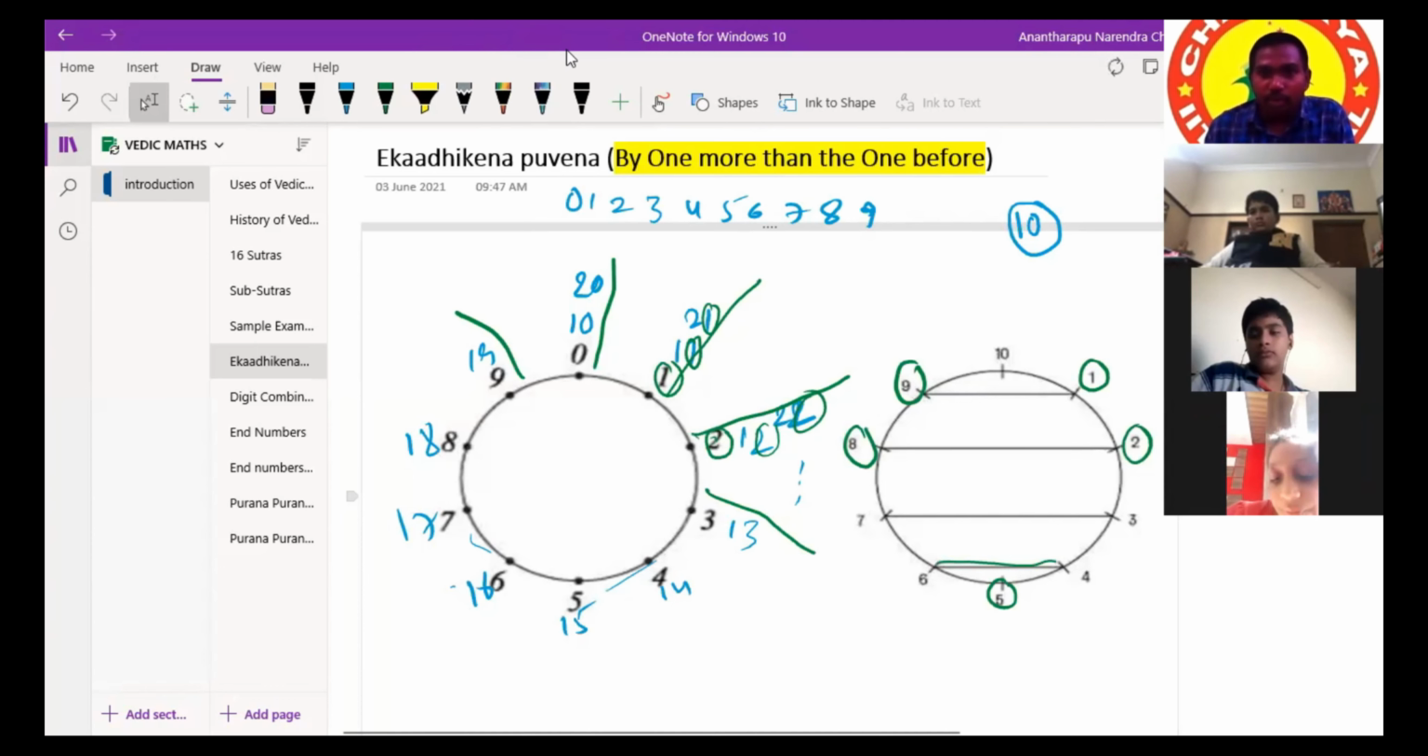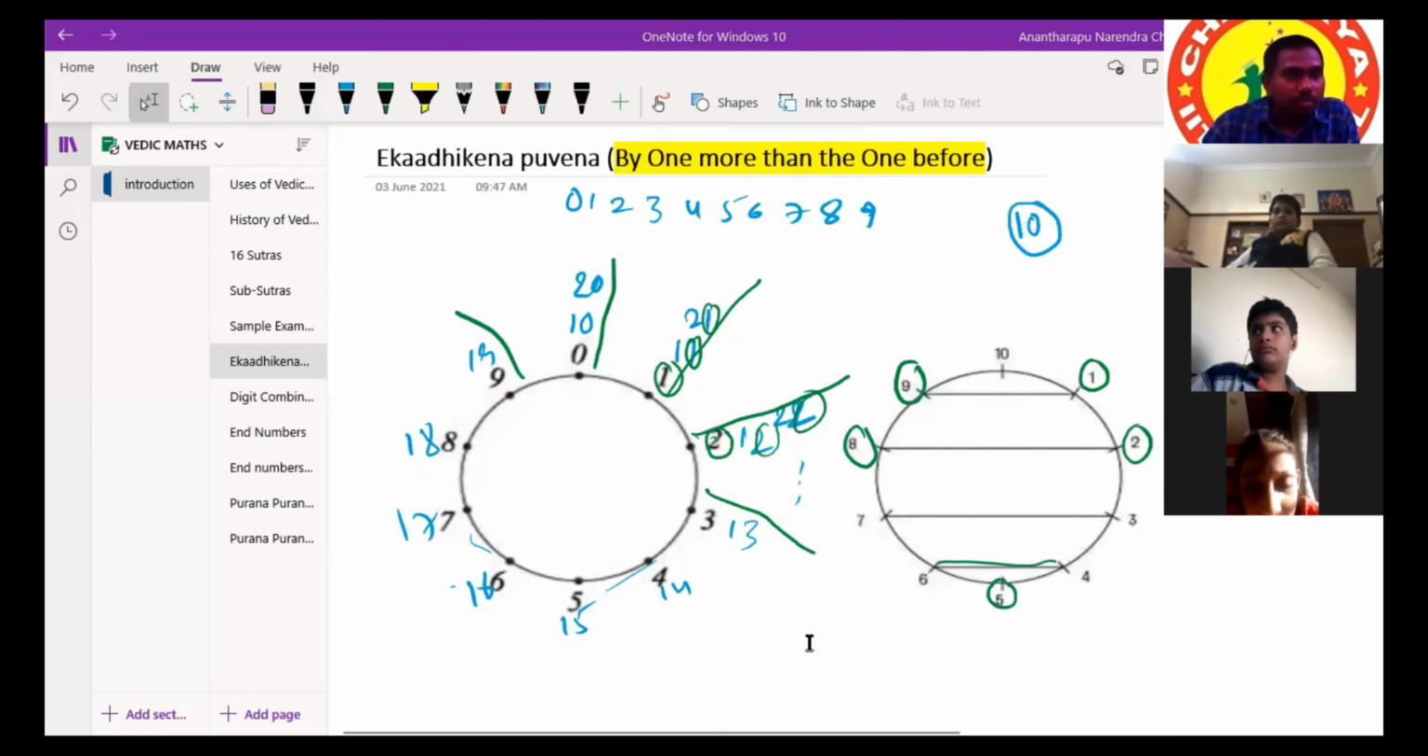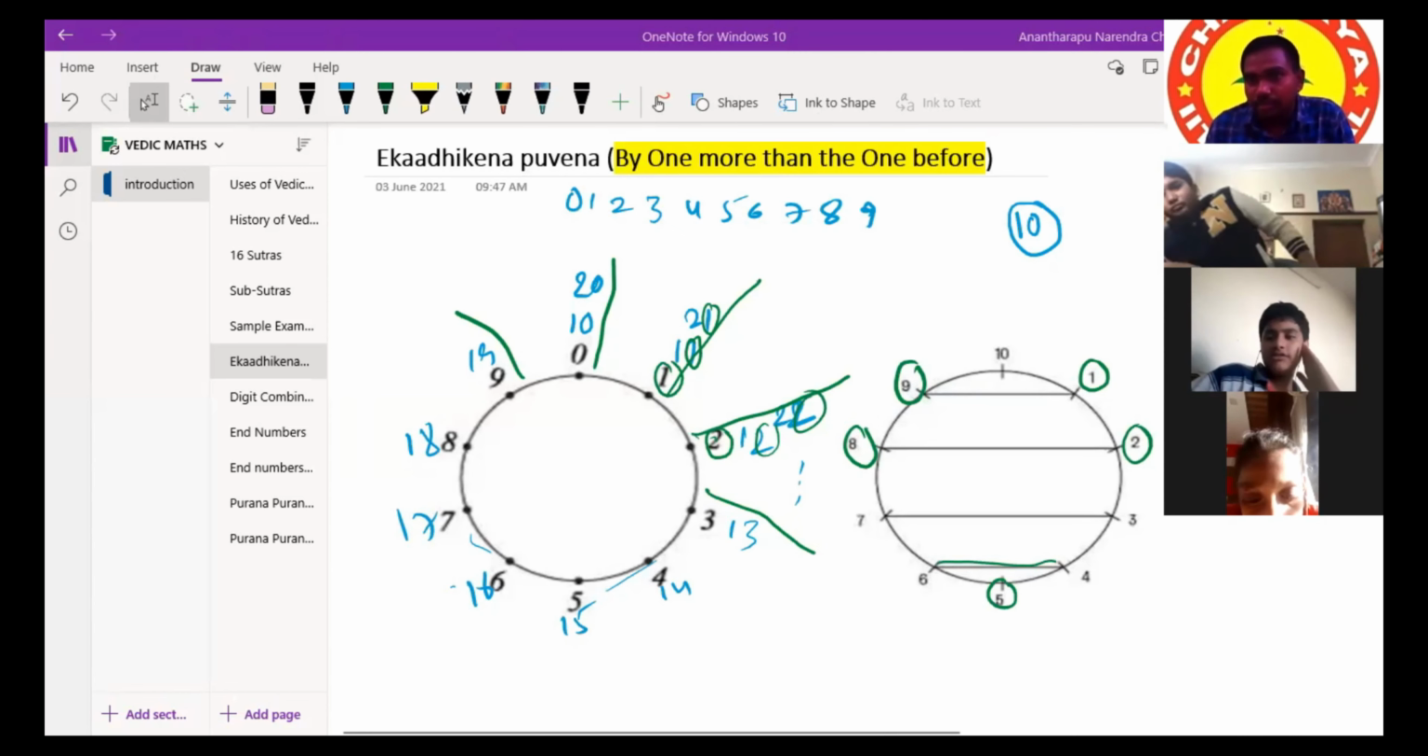Can you find any more pairs other than these 5 to get 10? Only 2 numbers. Can you give any other pair to get 10 other than these 5? I'm writing those 5 pairs on the right hand side. 1 plus 9. In addition only, because of Ekadhikena Purvena, one more than the before. Presently we are dealing with plus only, additions only.